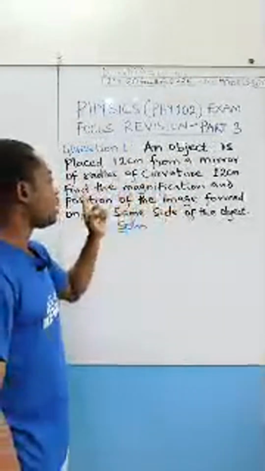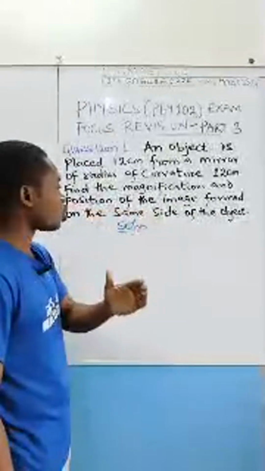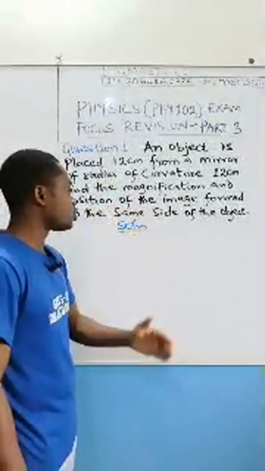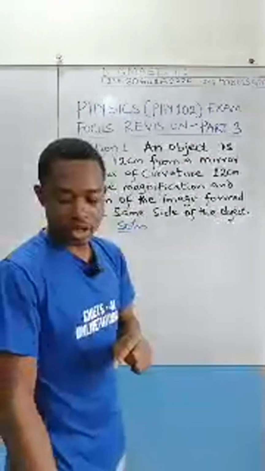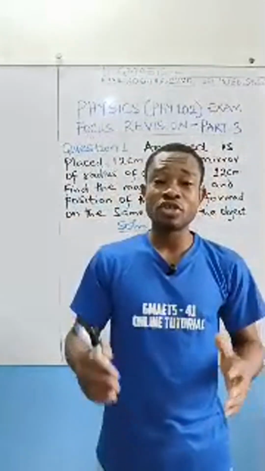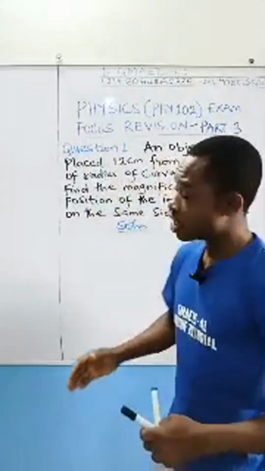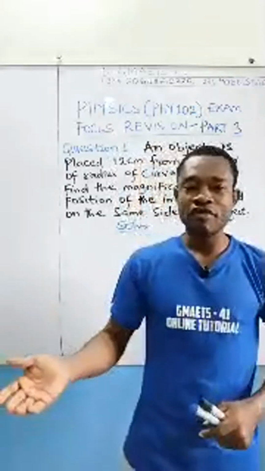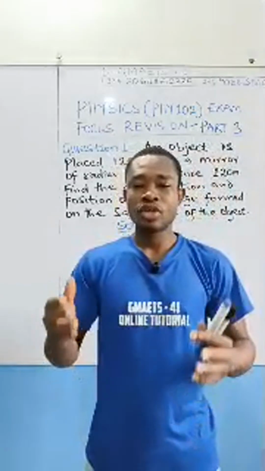An object is placed 12 centimeters from a mirror of radius of curvature 12 cm. Find the magnification and position of the image formed on the same side of the object. When you are given a problem of this kind, the first thing you have to do is to identify the mirror. Is it a concave mirror or a convex mirror? Concave mirror is converging, convex mirror is diverging. So you want to identify that.